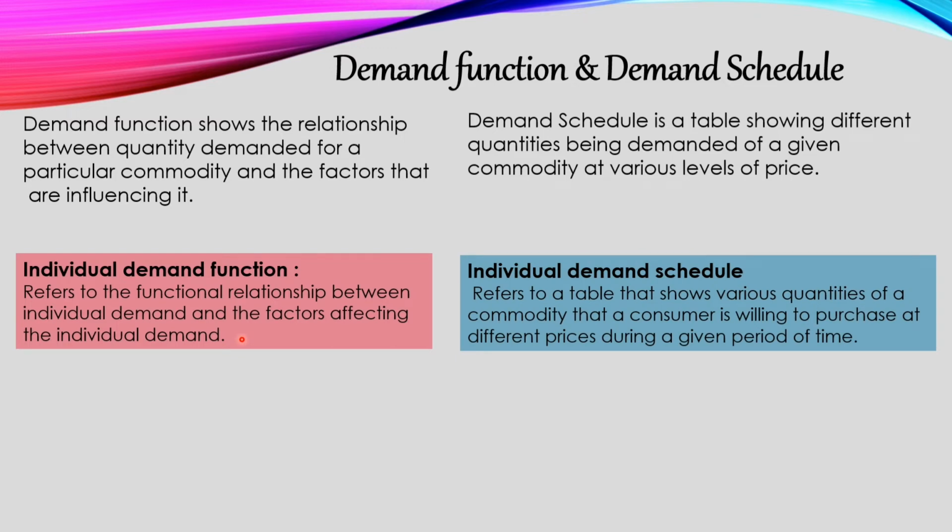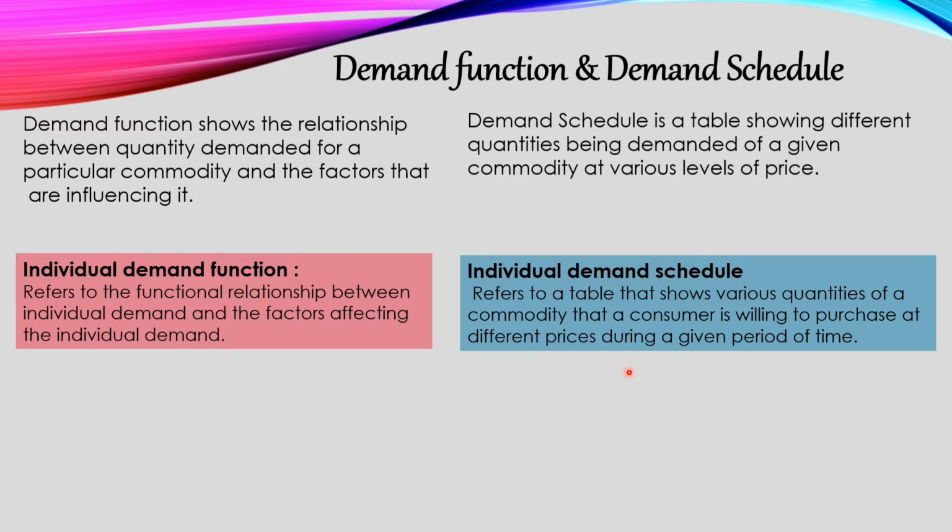So it refers to a table that shows various quantities of a commodity that a consumer is willing to purchase at different prices during a given period of time. So over here, how a particular individual's demand changes with change in price for a particular commodity, we make a schedule of that. किसी एक इंसान का शेड्यूल हम वैसे बनाते हैं. Let's take an example over here.